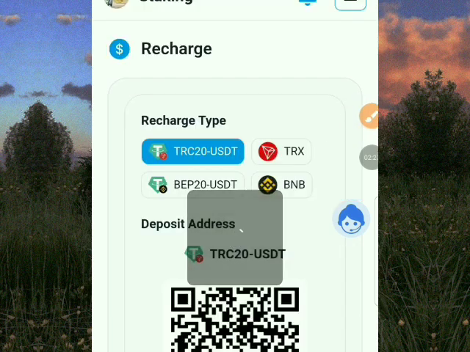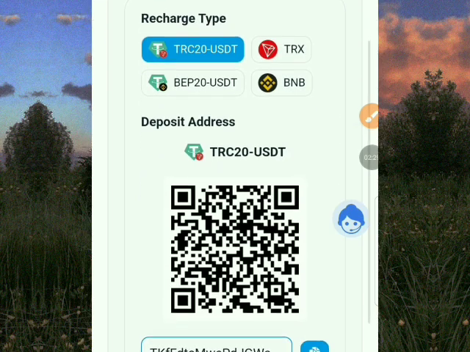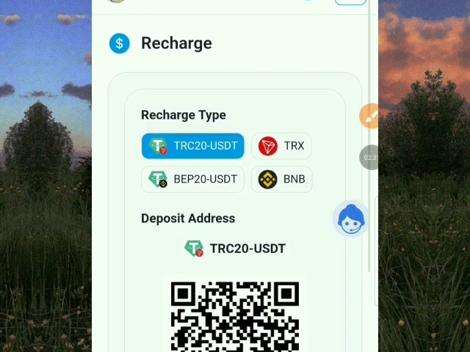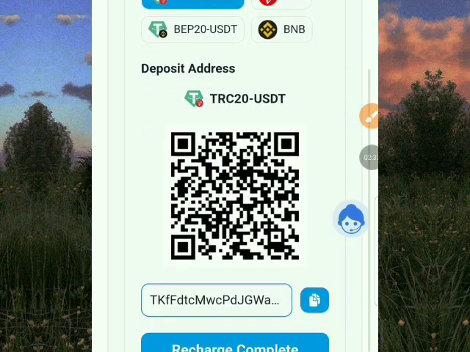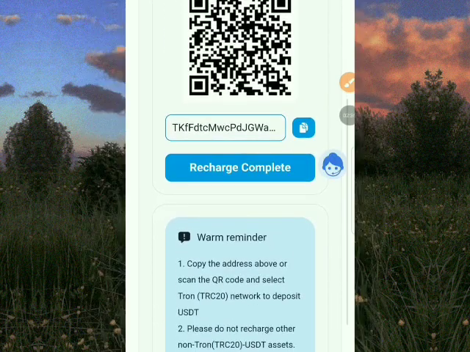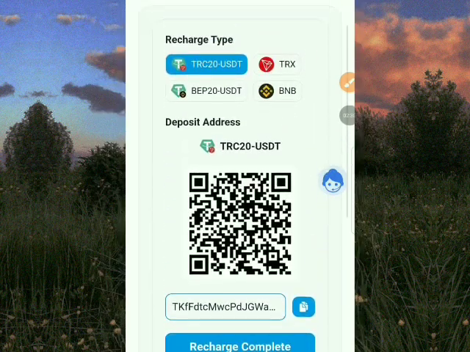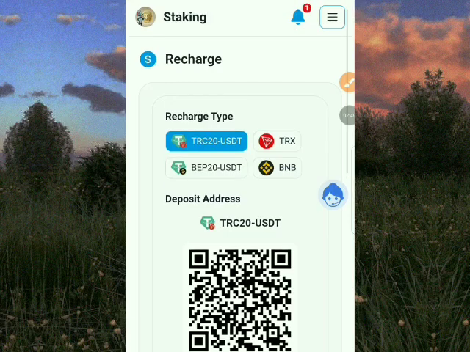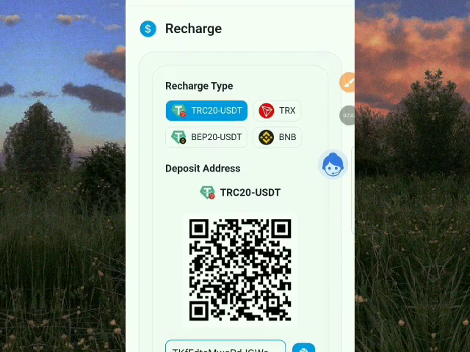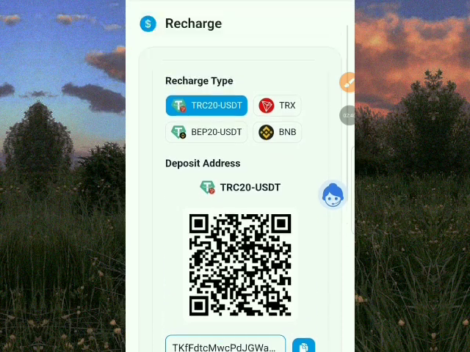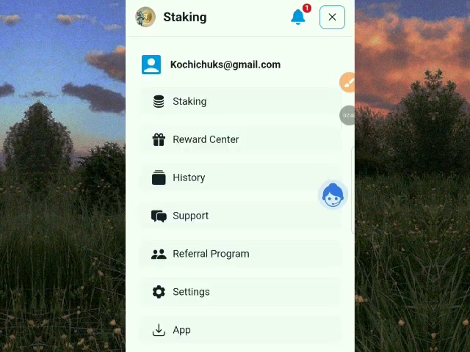But firstly, you have to recharge in this platform. When you click on recharge, this is the interface. You choose any USDT amount of your choice. Once you recharge in this platform, you are free to stake any USDT of your choice and start making massive income for yourself in 2025. There is a lot of profit you are earning daily in this platform, so you have nothing to worry about, because I have shown you my own earnings and you can start making money for yourself.